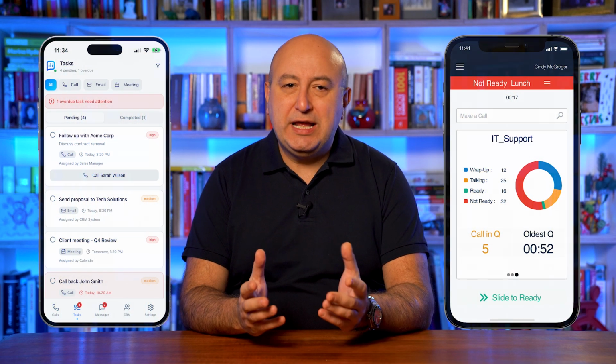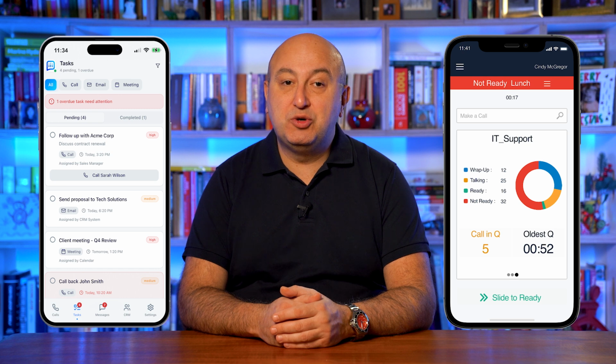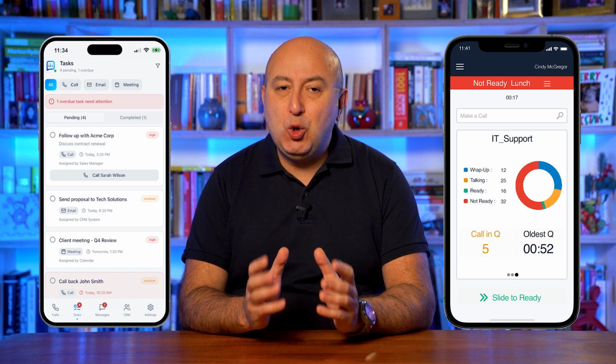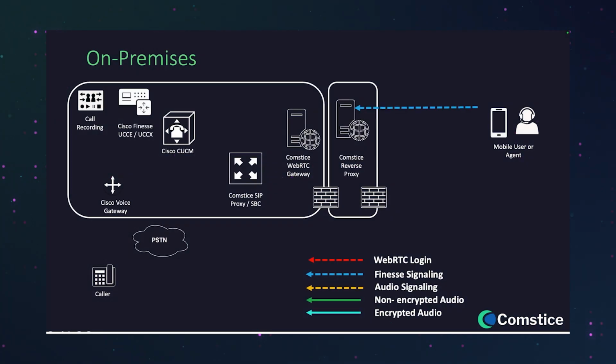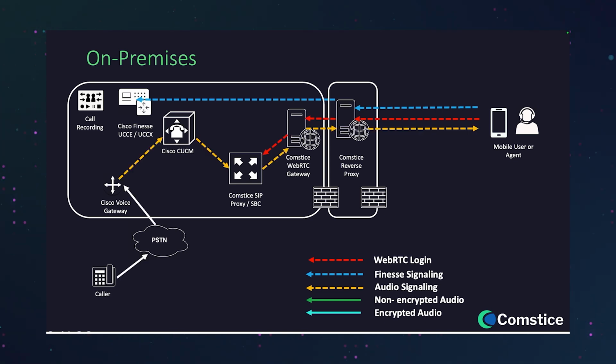If you want to use Comstice Mobile Softphone for Finesse or as a Cisco Jabber replacement on the mobile, you can always host it on your network like any other Comstice product. It is secure and does not use any SIP, so you don't need Expressway, MRA or any advanced security tools.